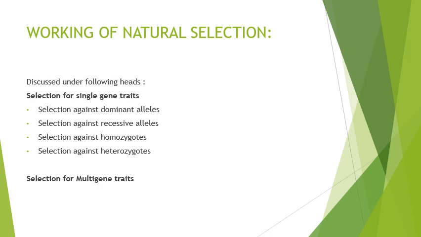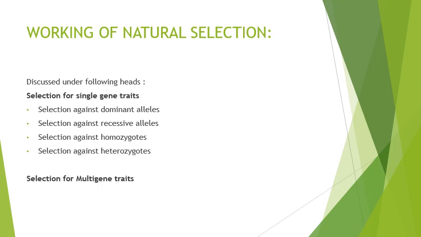Then you have selection against homozygous. Selection against homozygous means it is for heterozygous. The selective superiority of heterozygous will lead to equilibrium in which both the alleles in the population will be fixed. Now, selection against heterozygous means it will be for both homozygous.